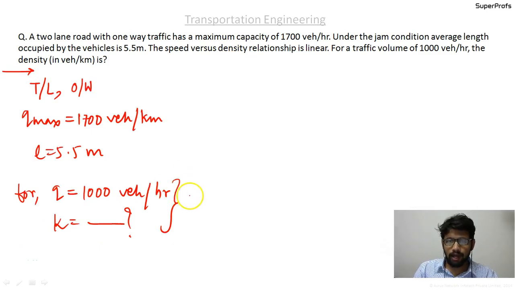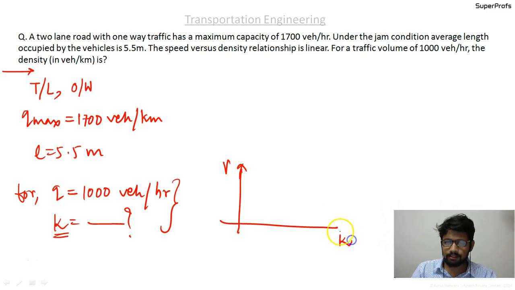The available relationship to obtain the K value is the linear speed density model, with speed on the y-axis and density on the x-axis. There will be a term K max over here, and a term V max here, and the linear relationship will be like this.